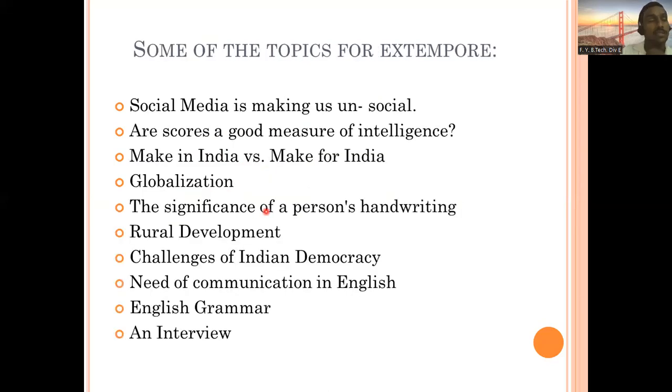These are some of the topics that people can think about. First one: social media is making us unsocial. Are scores a good measure of intelligence? Make in India versus make for India. Globalization, the significance of a person's handwriting, rural development, challenges of Indian democracy, need of communication in English, English grammar, and interview. You can take any one of these topics and think whether you are able to speak on it for 3 minutes, 5 minutes. Are you able to speak about any of these topics?